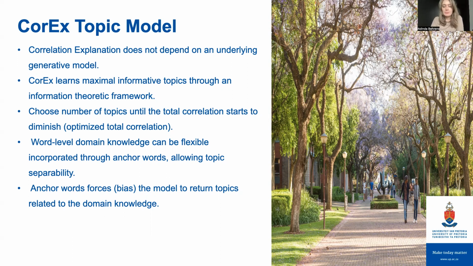The framework starts out by initializing a randomized subgroup of words and a randomized topic, and then finding the correlation between the topic and the subgroup of words. If you've specified multiple topics, the model will iterate over the topics and assign a correlation value between the topic and the subgroup of words for each topic. These values are known as the pointwise total correlation values. Furthermore, the supervised model allows you to infer domain knowledge by implementing anchor words and biasing the model towards the domain knowledge.